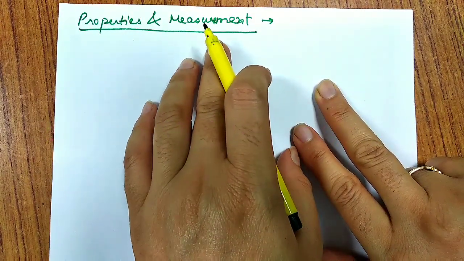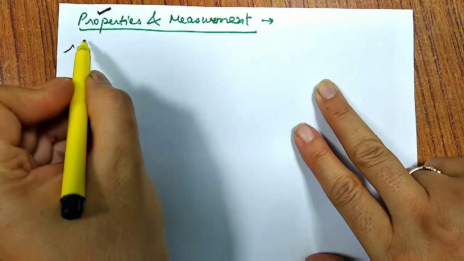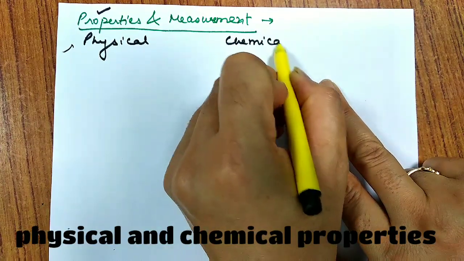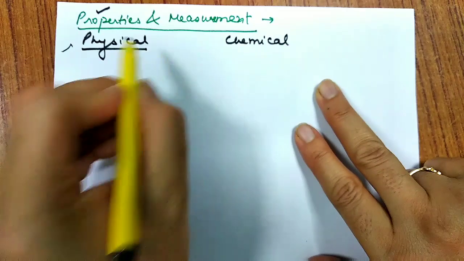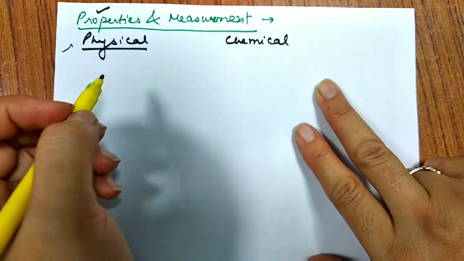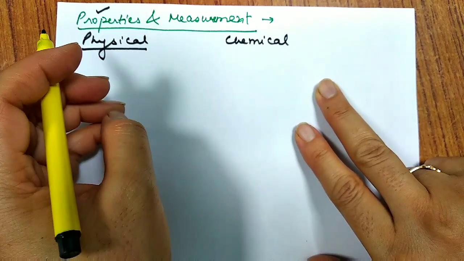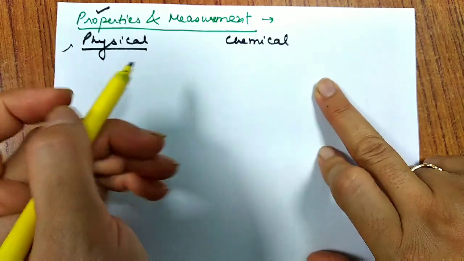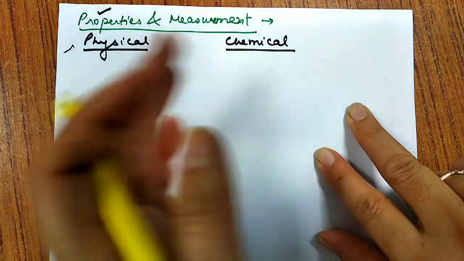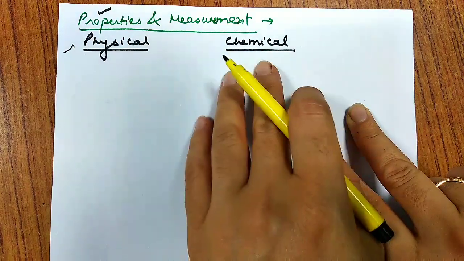measurement. When we talk about properties and measurement, first of all, we should know that every substance has definite properties. They have physical properties and they have chemical properties. What are these? Physical properties are those in which some physical change is observed, whereas chemical properties are those in which some chemical change is observed. I hope you must have studied physical and chemical change in detail in class 10th, so there is no problem.